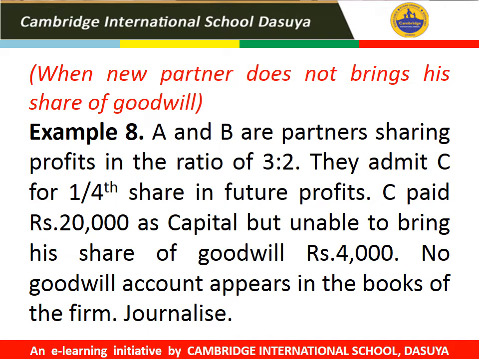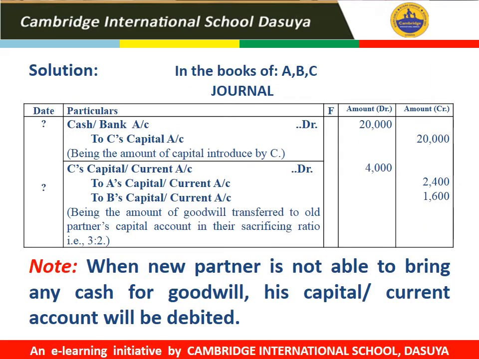So in this question, the new partner is not able to bring any amount for his share of goodwill, for premium for goodwill. So in these types of questions, we will record the amount of capital which is brought by the incoming partner by passing the journal entry: cash account debited to C's capital account.